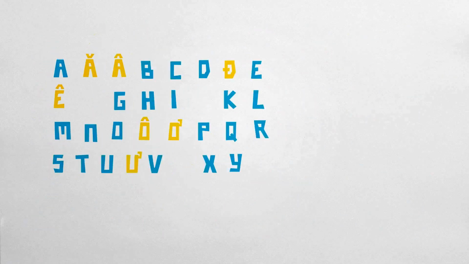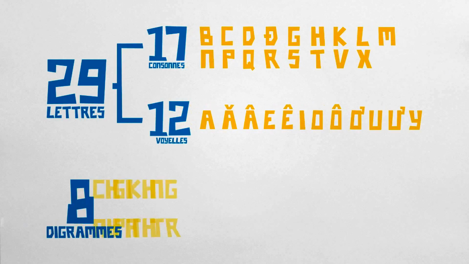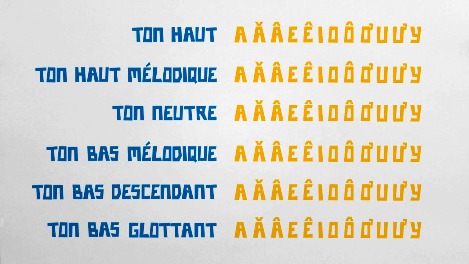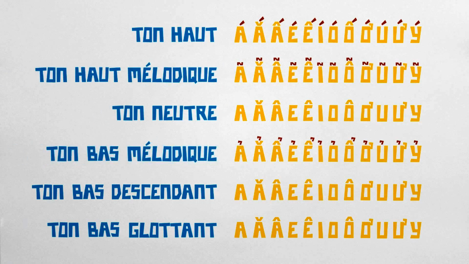With the method, the Vietnamese alphabet contains 29 letters with 17 consonants, 12 vowels, and 8 digraphs. To express these tones in the Vietnamese vocabulary, we add accents on the vowels. The acute accent for the high rising, the tilde for the glottalized rising, nothing for the mid-level, the hook for the dipping, the grave accent for the low falling, and the dot below for the low glottalized falling.